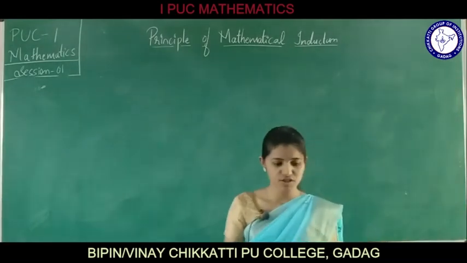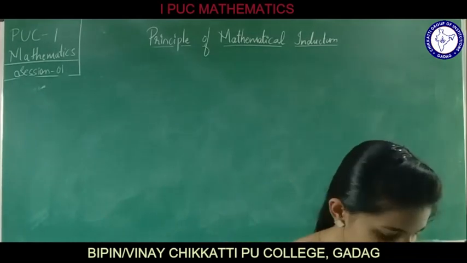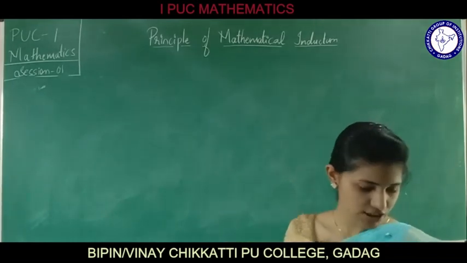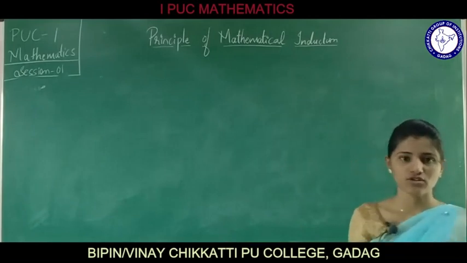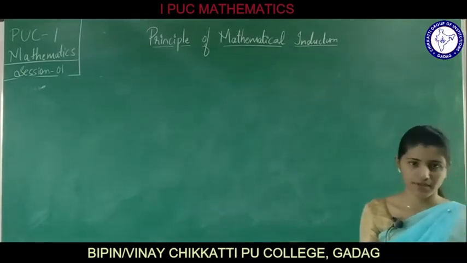What is the first problem given? It is given: prove the following by using the principle of mathematical induction for all n belonging to the natural numbers.